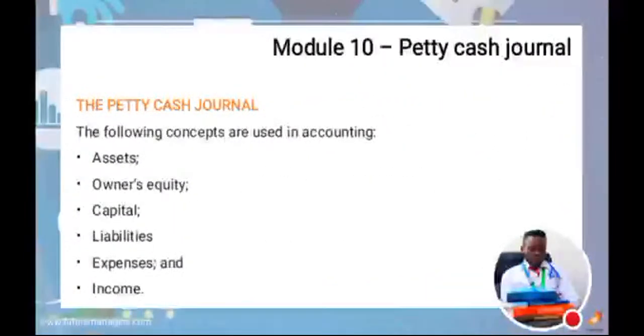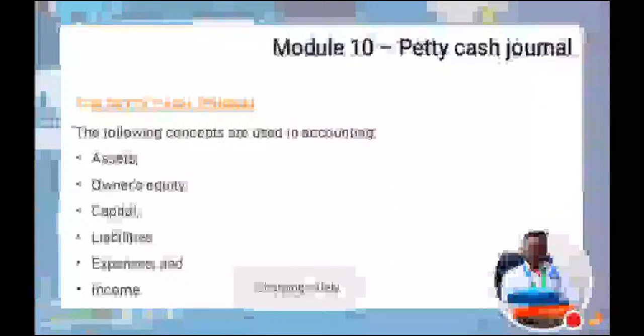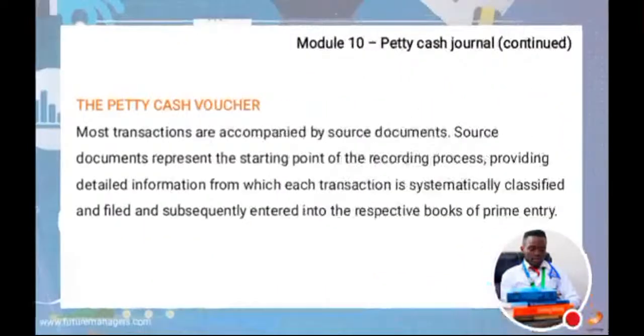Then besides that, we have what we call the petty cash journal. What is petty cash? Petty cash is money that you use maybe to do some errands. For example, if you need to buy Zesco units, you need to use petty cash, or maybe to get fuel and whatnot, to get these small items. We use what we call petty cash. Petty cash voucher, we also have that one. The petty cash voucher is also one of the most important keys when starting up an accounting system.